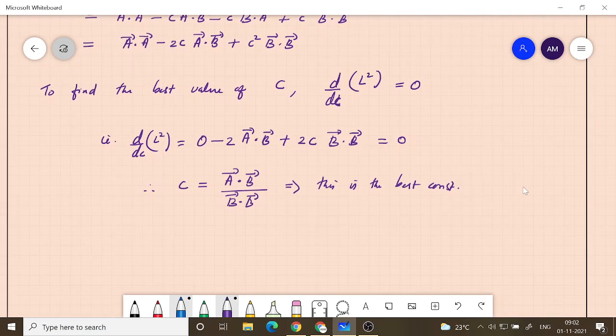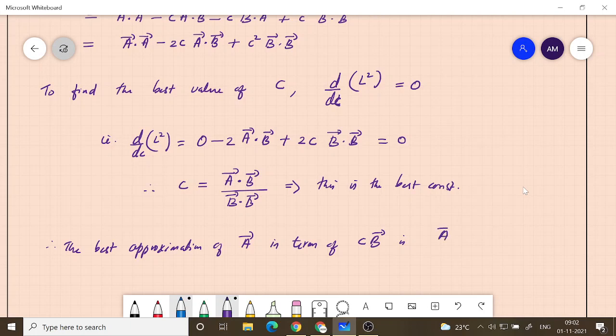Okay, so therefore the best approximation of A in terms of CB is what?